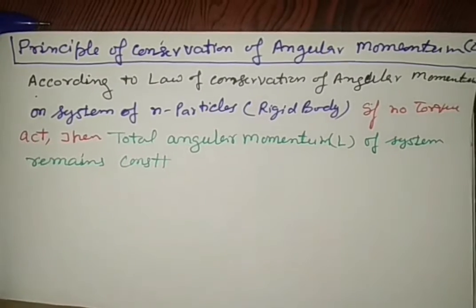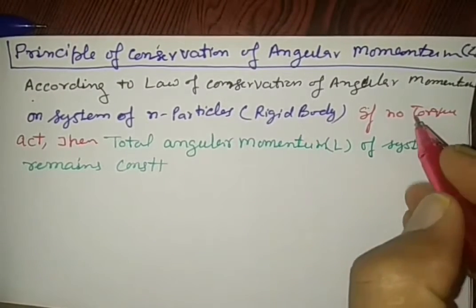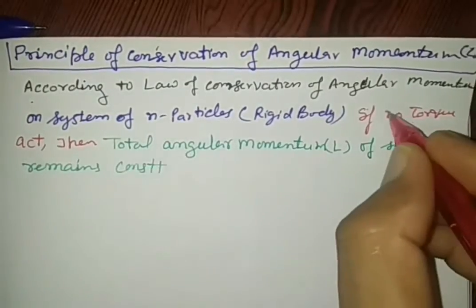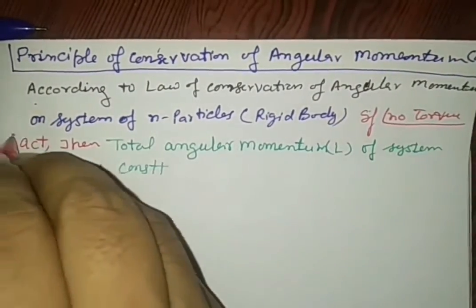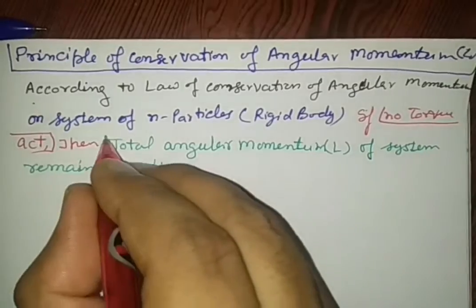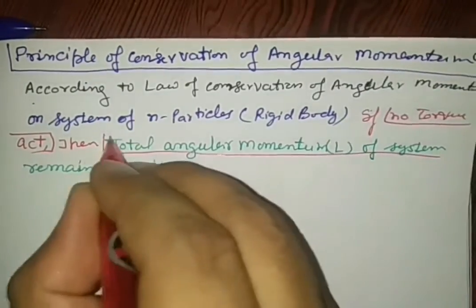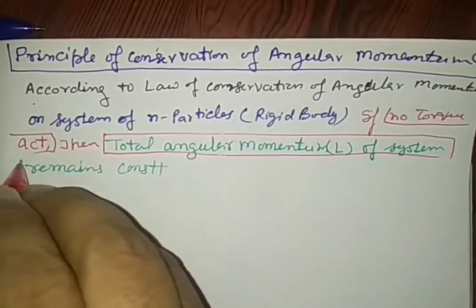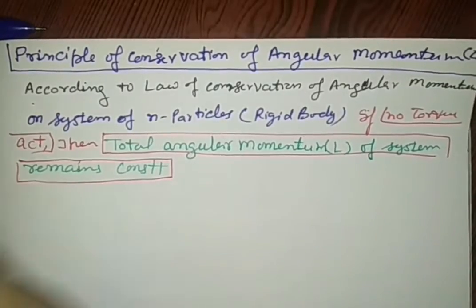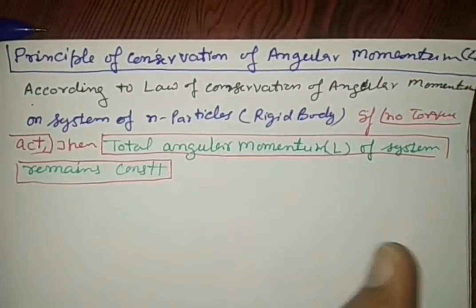This law is only limited to when no torques act. Then the total angular momentum of a system remains constant, no change in the value of L.